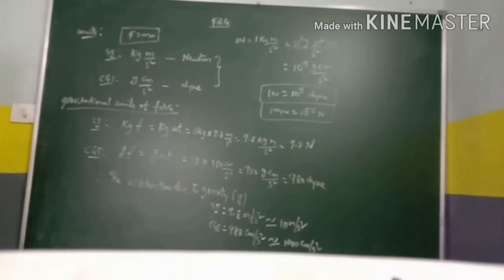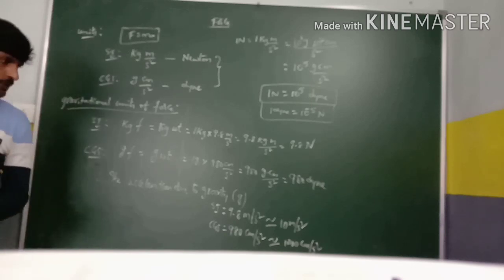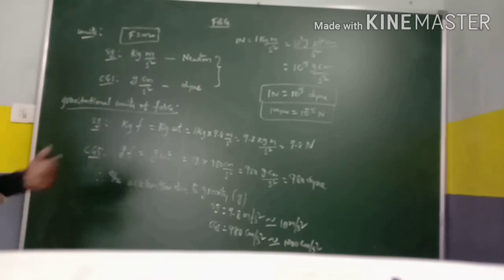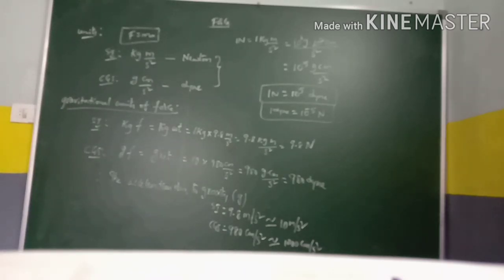So these are the units of force. The SI unit is kg meter per second square, and the CGS unit is gram centimeter per second square. The relation between Newton and dyne is 1 Newton is equal to 10 power 5 dynes and 1 dyne is equal to 10 power minus 5 newtons. And the gravitational units of force are kg weight and kg force.